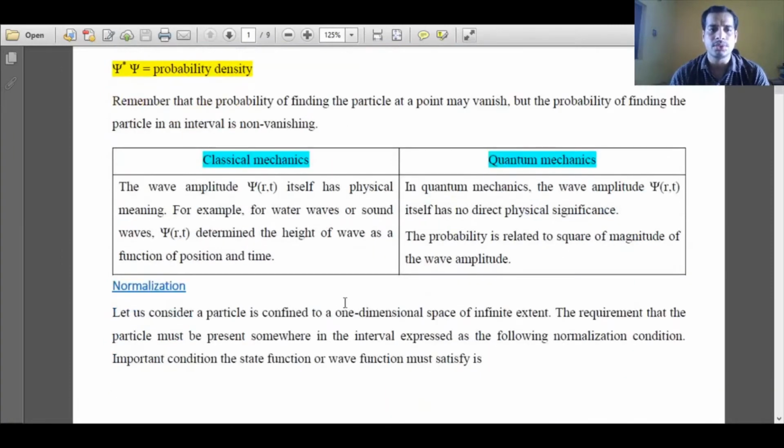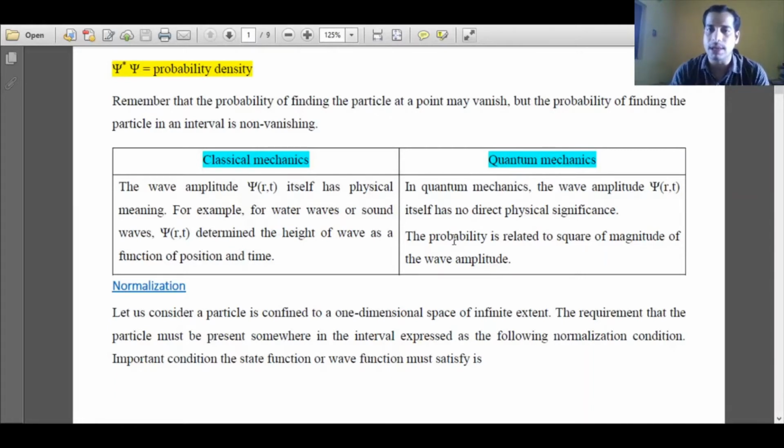Now we will discuss two basic differences between a classical mechanical wave and a quantum mechanical wave. The wave amplitude in classical mechanics is given as psi as a function of position and time. So what does that mean? That means, suppose we take water wave or sound wave, the wave function itself determines the height of wave as a function of position or time. Means the wave function itself informs about amplitude of the corresponding associated wave.